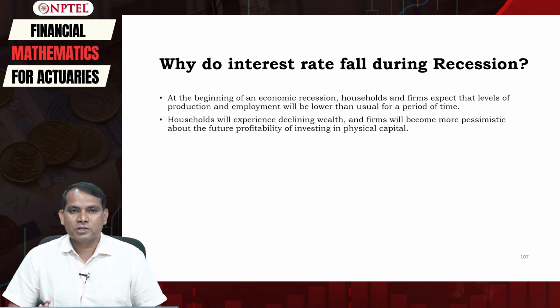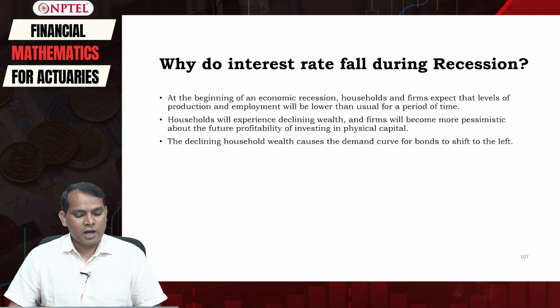So households will experience a decline in wealth, and firms will also become more pessimistic about the future profitability of their investment projects. The declining household wealth will cause the demand curve for bonds to shift to the left. That's what we have already understood.